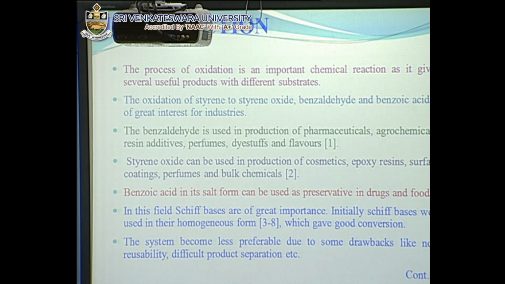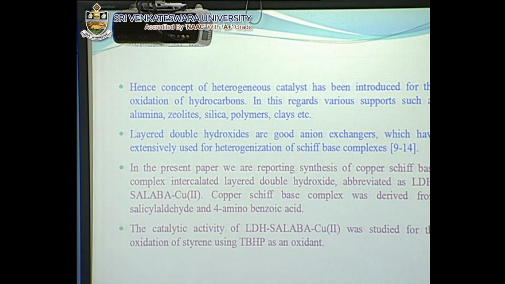In this field, Schiff bases are of great importance. Initially, they were used in their homogeneous form, but it suffers from non-reusability, contamination of product and difficulty in separation of product, and hence the concept of heterogenization comes in the community of this field.